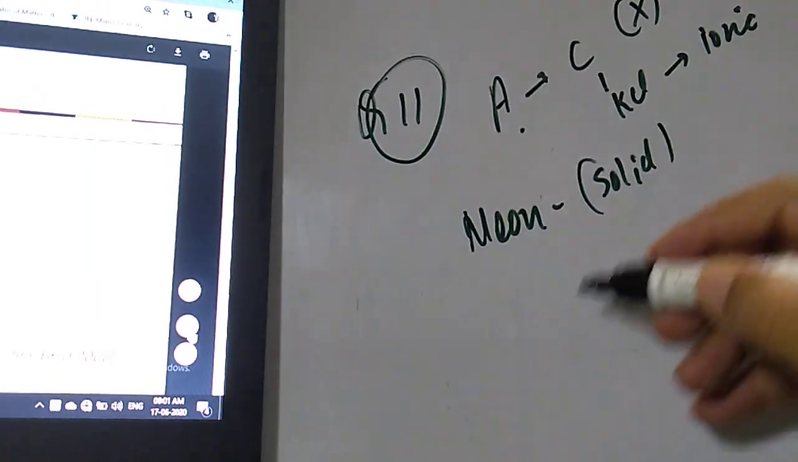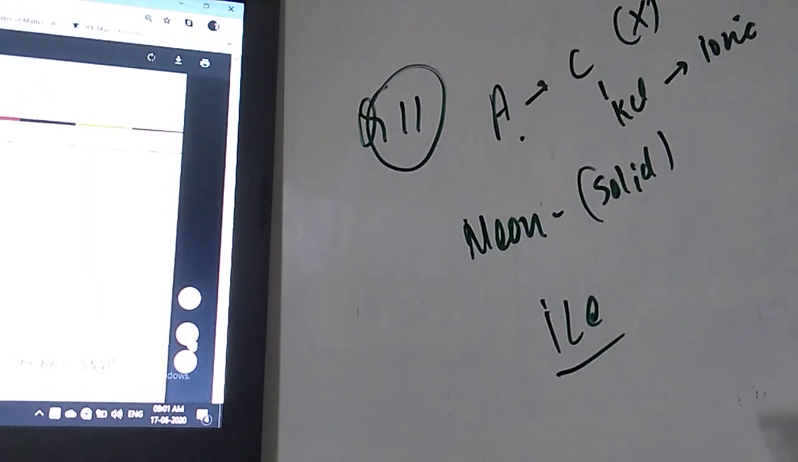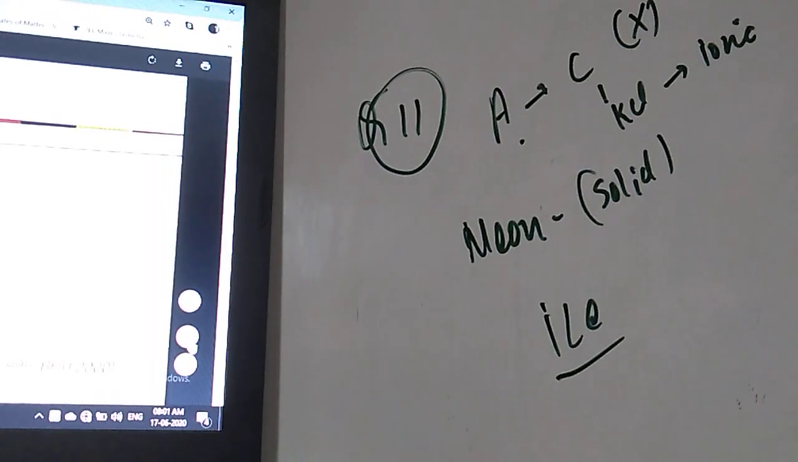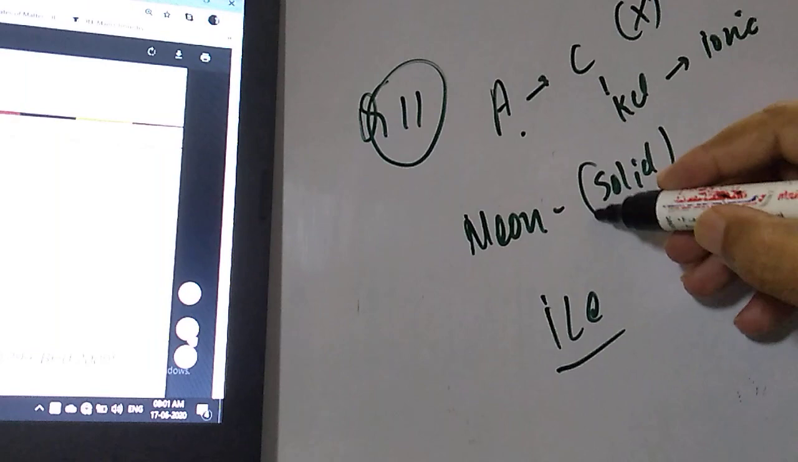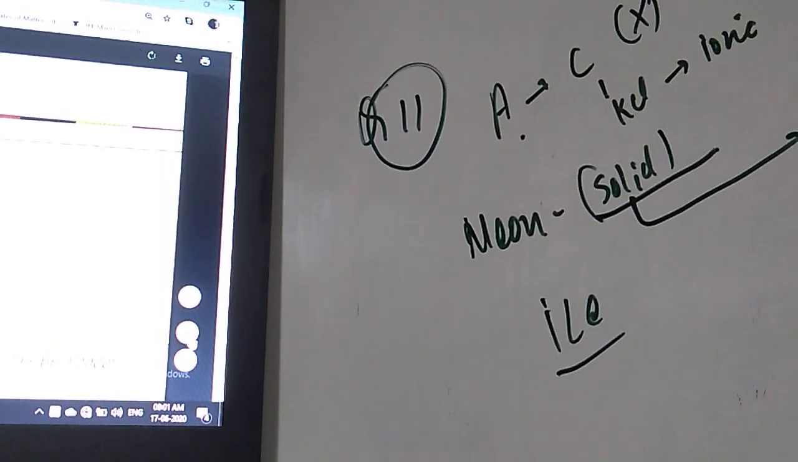And dear student, ice is there. They didn't give the state of the ice, but ice is also solid. Now student, if you see, the neon solid is having the strong attraction.